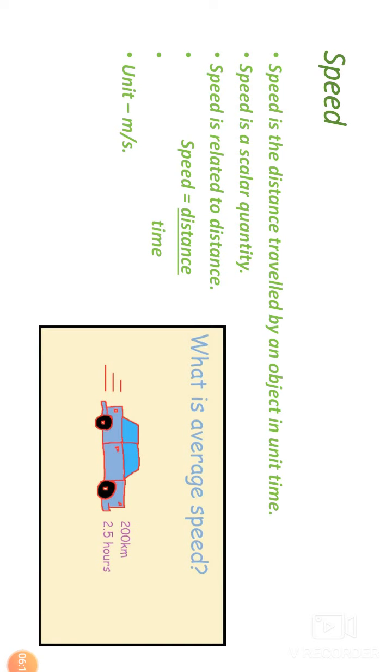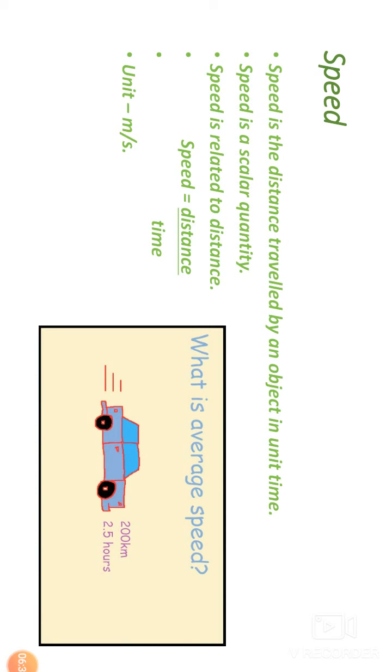So I have given an example of what is average speed. If you have to find out the average speed, for example, in the first 10 seconds he walked 40 meters, in the next 10 seconds he walked 30 meters, and after that he walked only 20 meters.